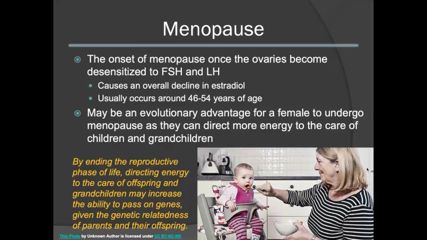Menopause typically occurs once the ovaries become desensitized to FSH and LH. This then leads to an overall decline in the production of estradiol that typically occurs around the ages of 46 to 54.